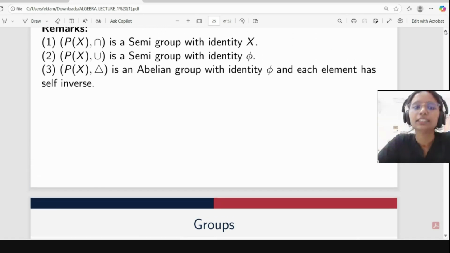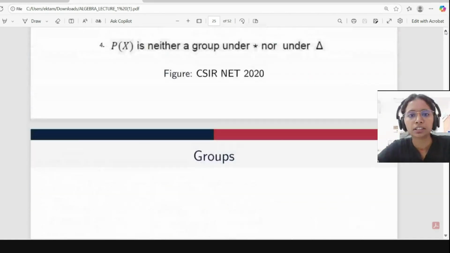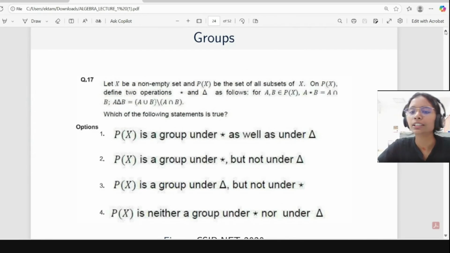Okay, symmetric difference. So here is the definition. According to this, the symmetric difference of A and B is A union B minus A intersection B. For a group, what we need is the associative property, identity and inverse. For the associative property, you can check with the help of a Venn diagram. It is true. The main task is here, because you people are not familiar with identity and inverse.